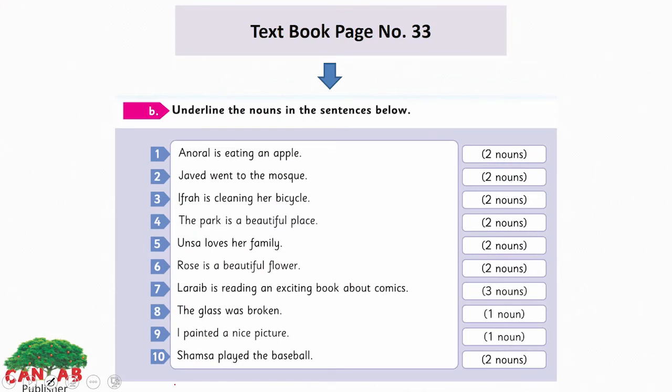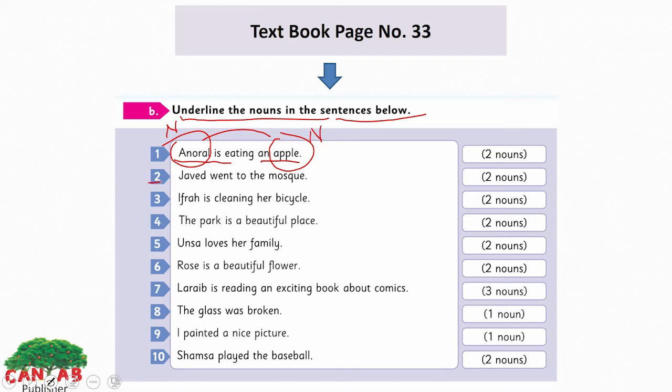Look at section B here. Underline the nouns in the sentences below. You know a noun names a person, place, thing or object. So, you need to identify two nouns in each sentence here. Look at the first one: Anurul is eating an apple. Here, Anurul is a girl and apple is a fruit, so a thing. So, we have two nouns here.